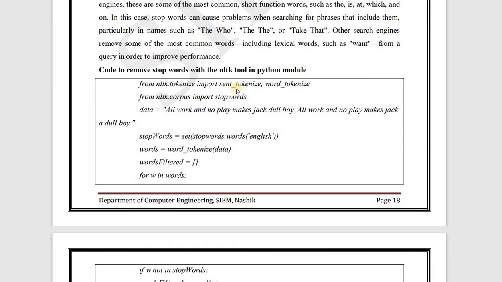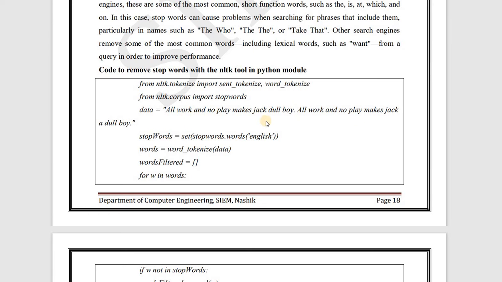The set of the stop words is inbuilt actually inside the module, so we do not need to define it, and we can even see this set of the stop words which are there in the module. So here the code is that firstly in the data variable we are storing our sentence, that is, all work and no play makes Jack dull boy. All work and no play makes Jack a dull boy. Okay, now we have here two sentences.